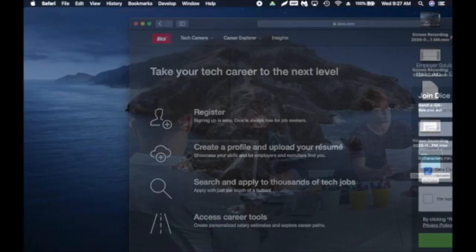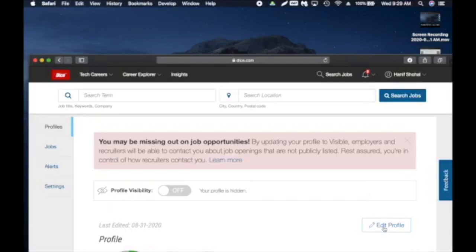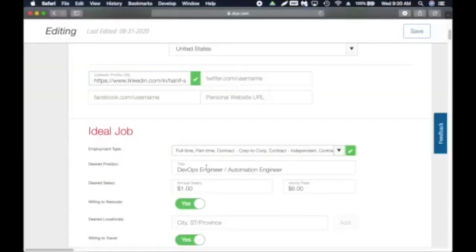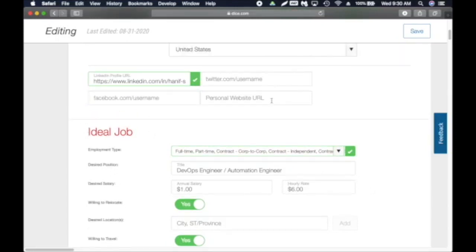I'm going to log into my account, and I want to show you how to upload your resume here. When you log in, click on edit profile. Here you can add your LinkedIn profile, or if you have a personal website and it's going to add value for finding a job, add it here. Just don't add your personal Facebook link, which is not going to help you. That's for friends and family, right? If you worked on a project or are contributing to one, you can have that link here, and that is pretty good.